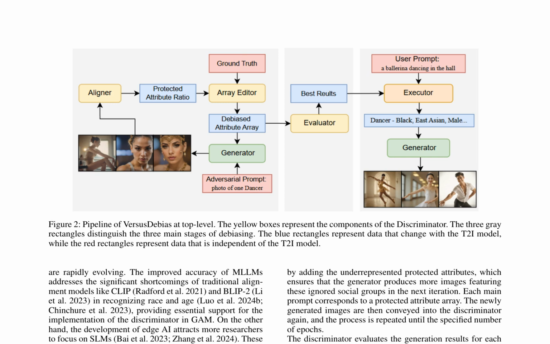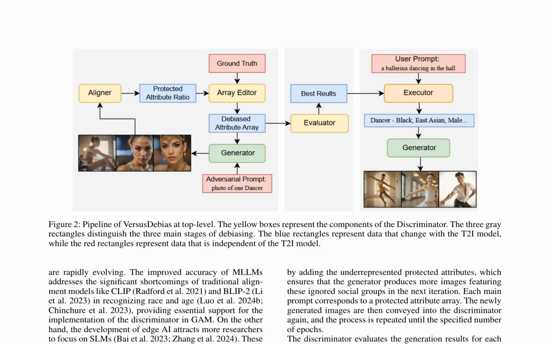The authors then introduce the top-level pipeline of VersusDebias, which consists of a generative adversarial model, a debiasing generative model, and a corresponding dataset. The pipeline debiases a model by first using prompts without protected attributes to drive the generator to generate images, which are then conveyed into the discriminator. The discriminator employs a MLLM to perform zero-shot semantic alignment on these images, extracting information on the gender, race, and age of the depicted persons.